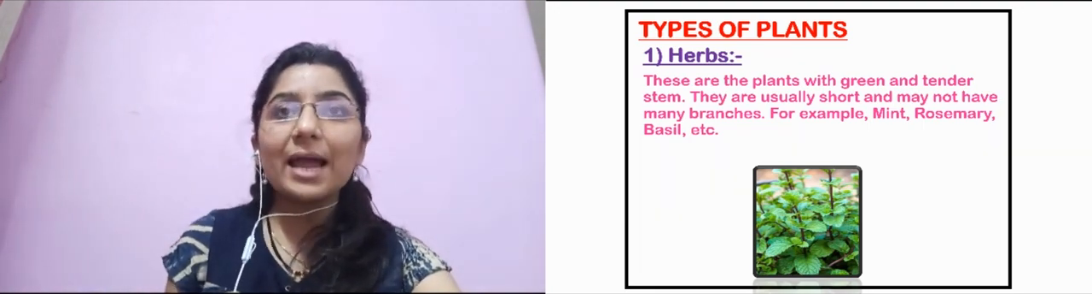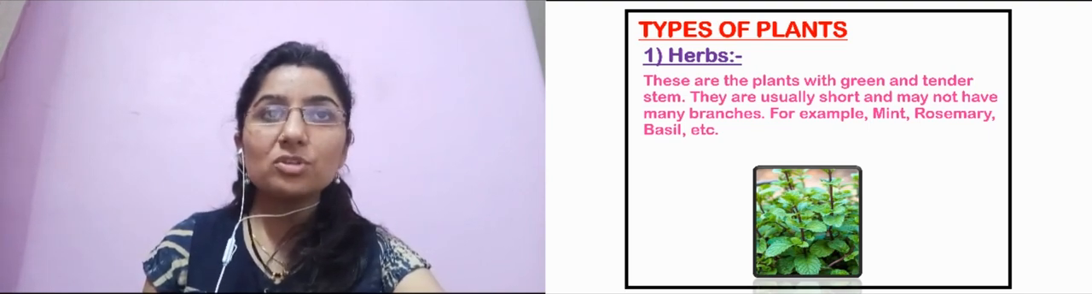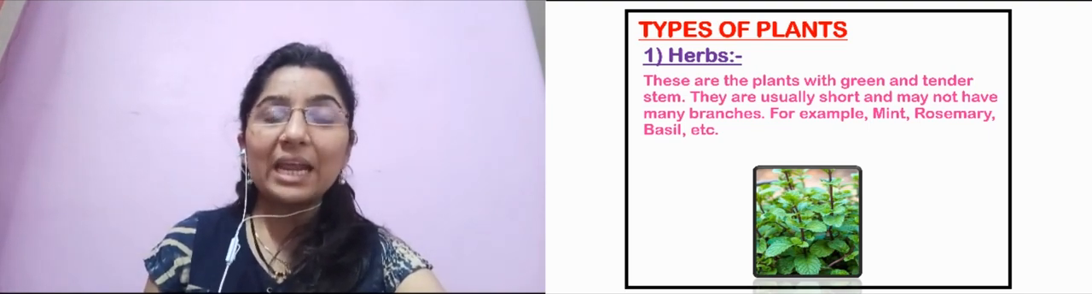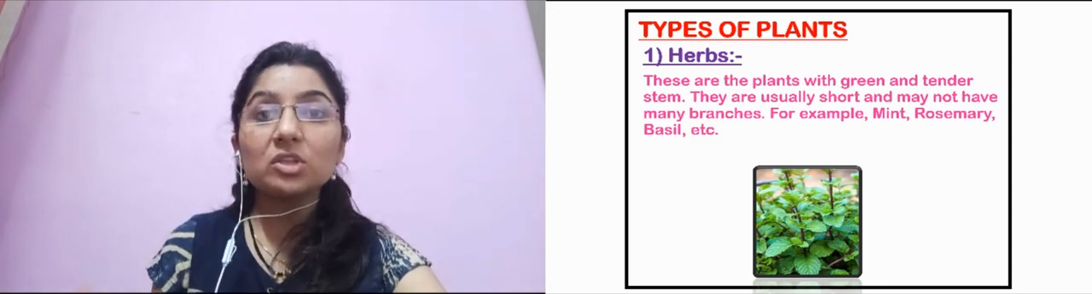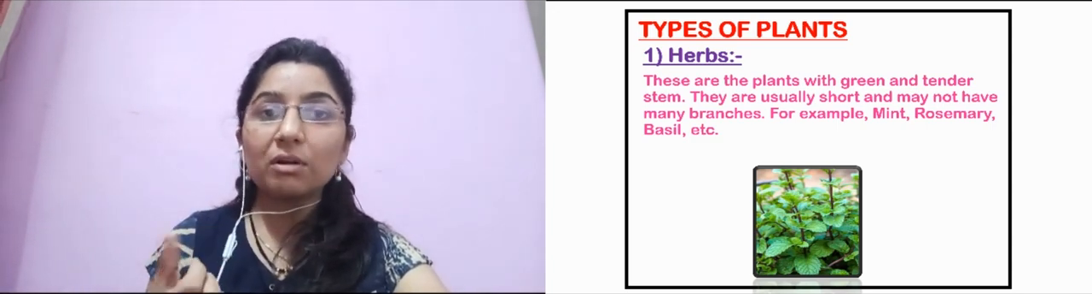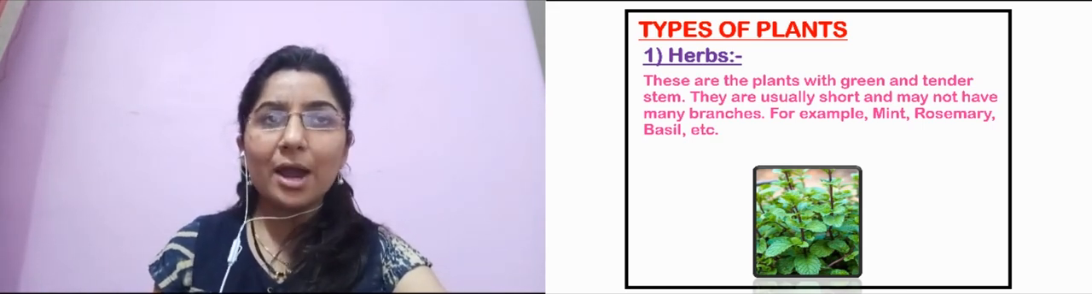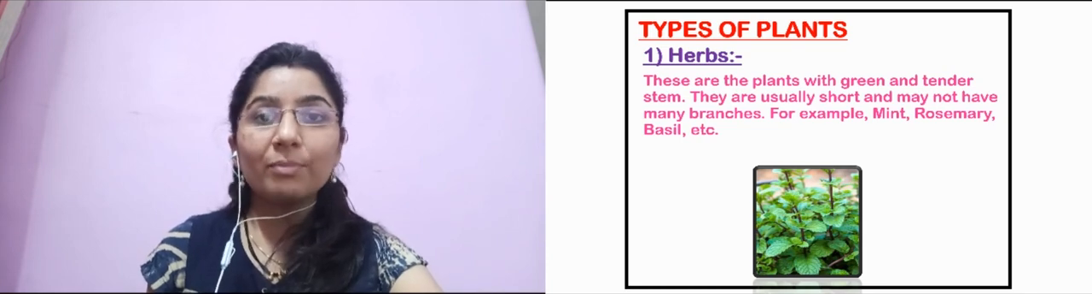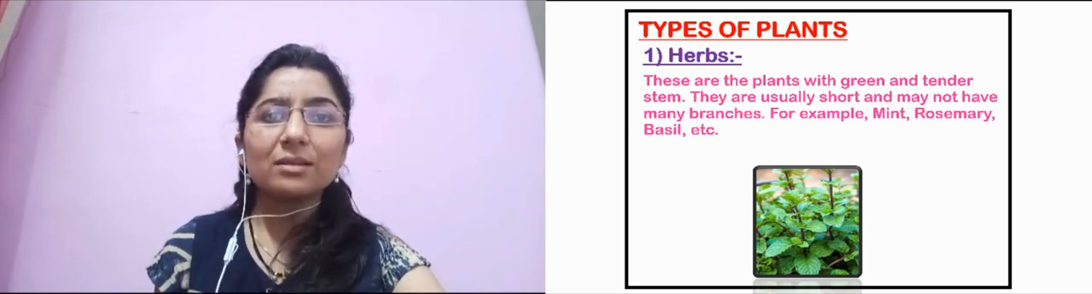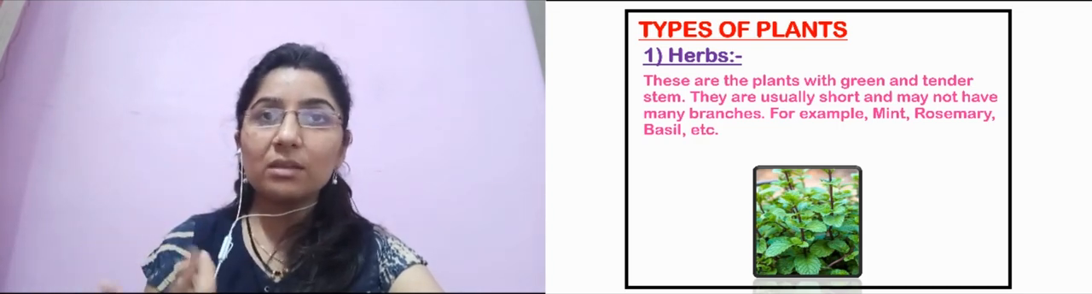You can see on the slide that the first one is herb. Herbs are the plants which have a green and tender stem. How is the stem? It is green. You might have observed the soft stem it has, and it is green colored mostly. And they are usually short. It doesn't grow too much in height, and it may not have many branches. It would not have branches, but rather a single stem, so that the leaves surround it.